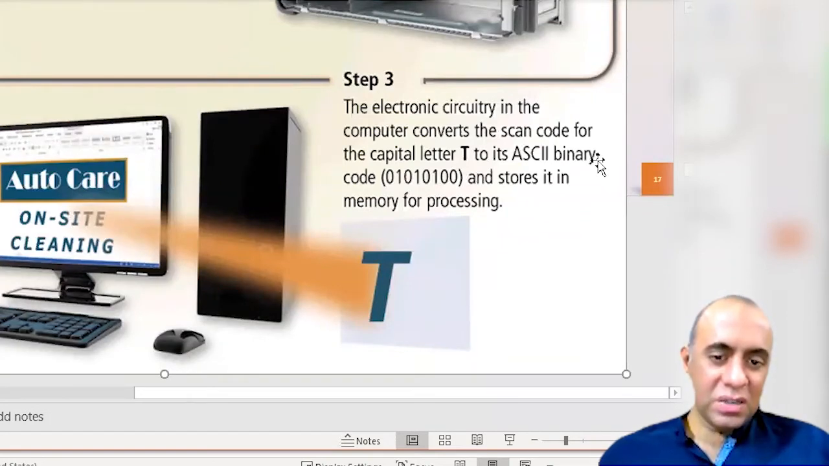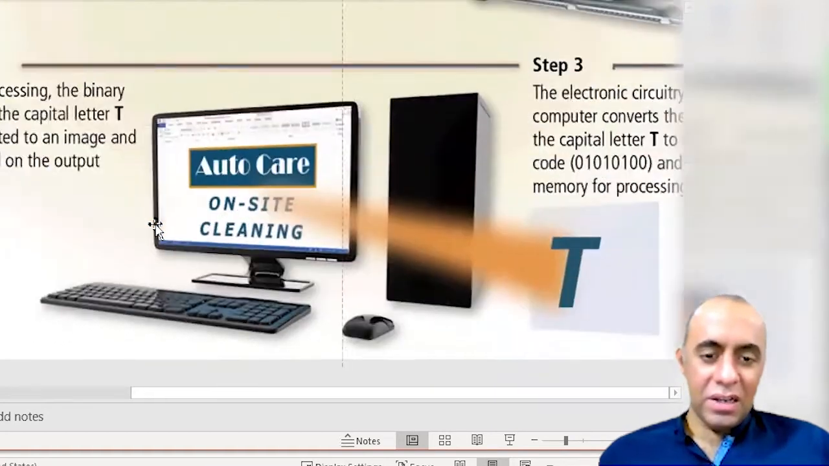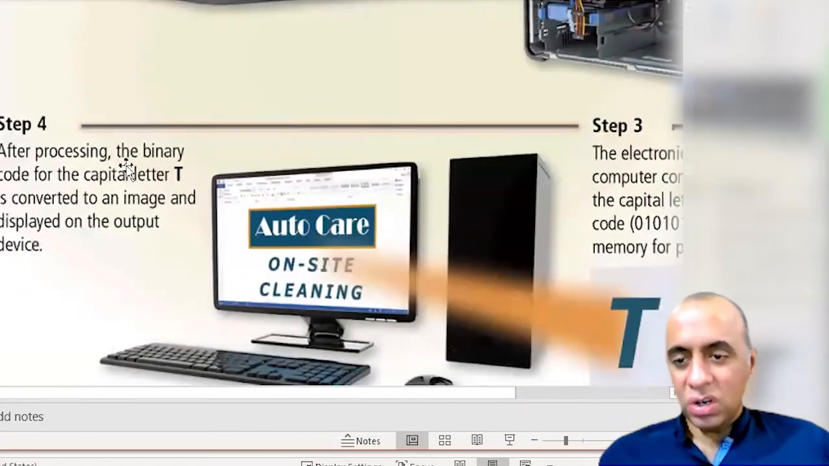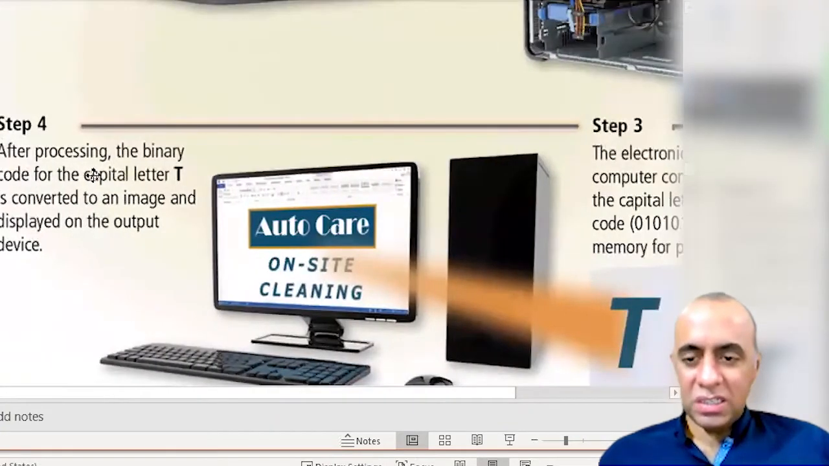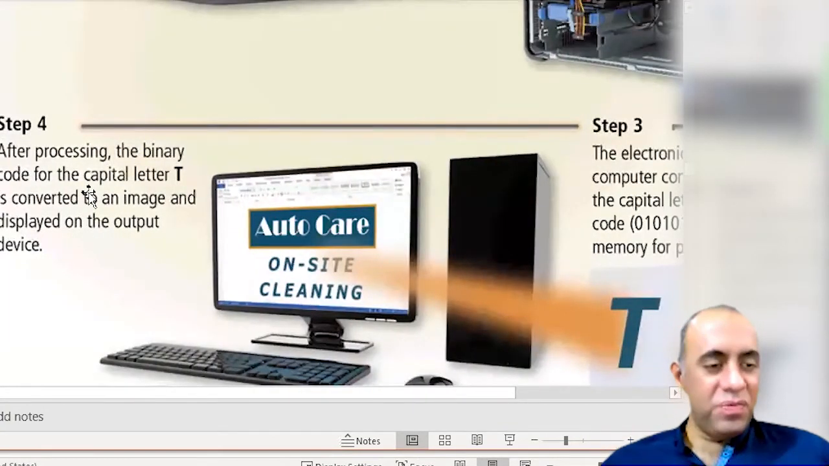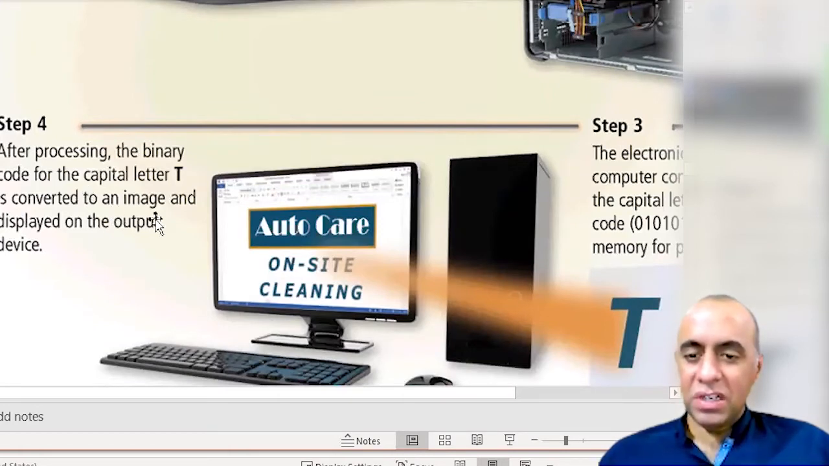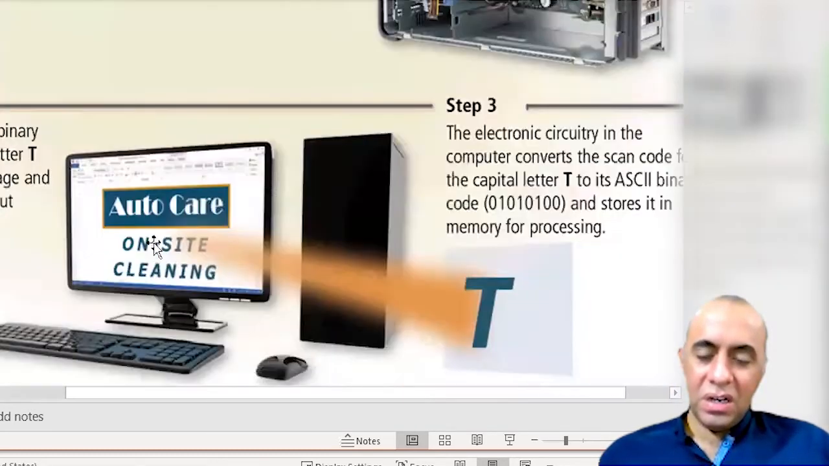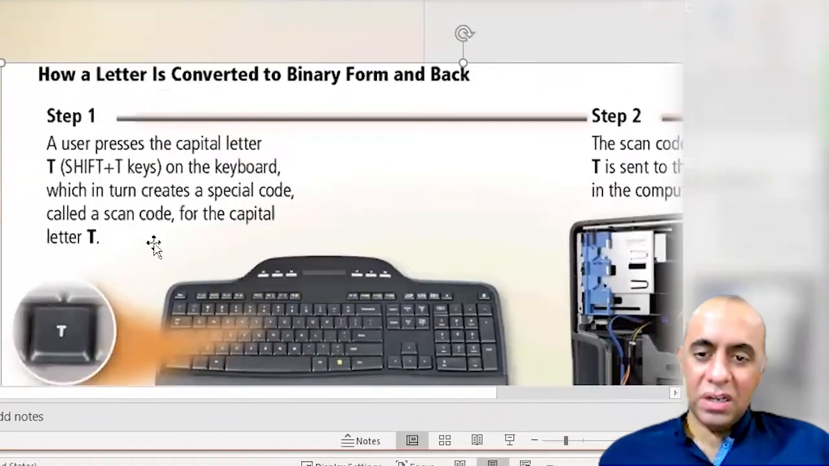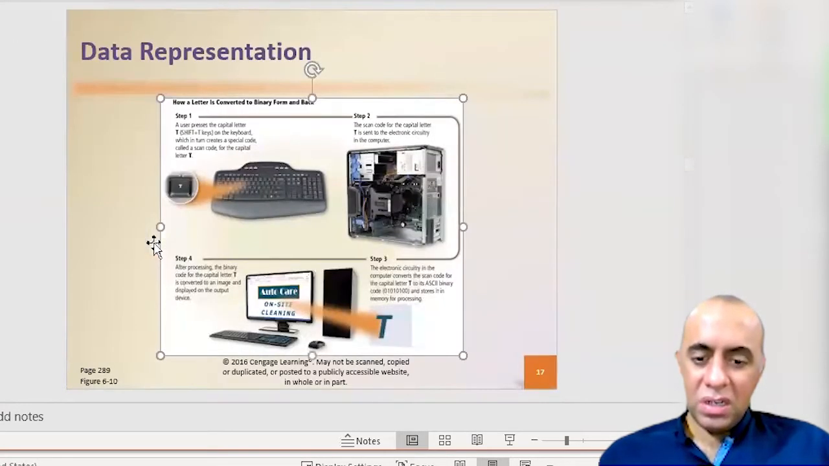For example, for the letter T, the ASCII code is 01010100, and then that ASCII code is stored inside the memory for processing. After it is processed, it is given a letter shape of T using pixels, converted into an image and displayed on the output device. So here you can see that the T is being displayed on the screen using a graphical representation of the letter T using pixels and drawing it as an image, right?